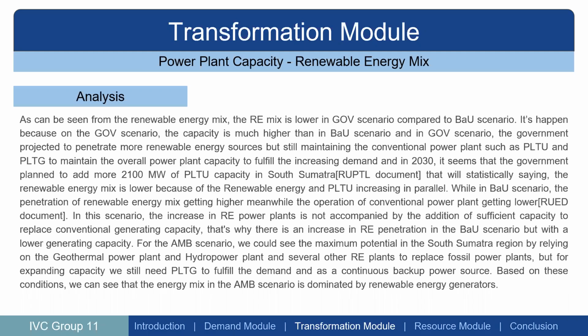a lower generating capacity. So to simplify, for the AMB scenario, we could see that the renewable energy share rises up to 80%. In the AMB scenario, we push the renewable energy to replace the existing coal-fired power plants or natural gas power plants to get cleaner energy.